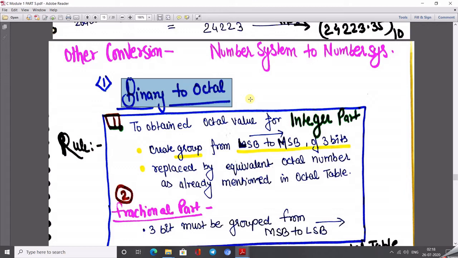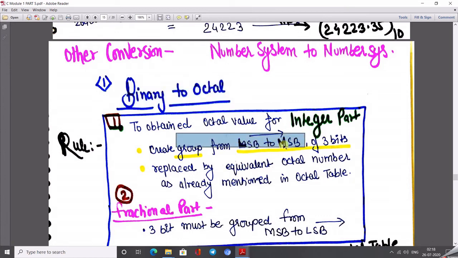So from here we have to follow this method, and one shortcut is that whenever we convert a smaller number system to another higher number system, we always create groups. Binary is the smallest because here we use only 2 bits. Octal is larger because here we use 3 bits. So here, first write our binary series, then create the groups. Create the groups from where to where? From LSB to MSB.